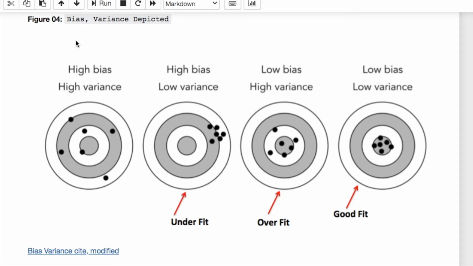So for the variance and bias depicted here, we would say that this is a good fit because we have low bias and low variance, and your points are basically centered here. Overfitting will have a situation like this where they're kind of scattered and you're having a high variance. And then you have the other situation where it's an underfit, where you have low variance, but you have a high bias. And you'll say to yourself, well, do I always want to get rid of the variance? Well, we'll get into that.